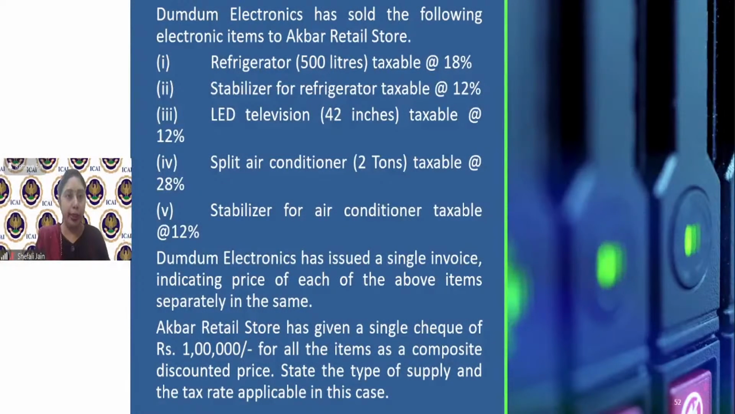Dum Electronics has sold electronic items to Akbar Retail Store. It has sold a refrigerator, stabilizer, LED television, 42-inch television, split air conditioner, and stabilizer for the air conditioner. Now, it has issued a single invoice indicating the price of each of the above items separately. Akbar Retail Store has given a single cheque of 1 lakh rupees for all the items as a composite discounted price. Please don't refer to the answer given in the study material. I request all of you to think about it.